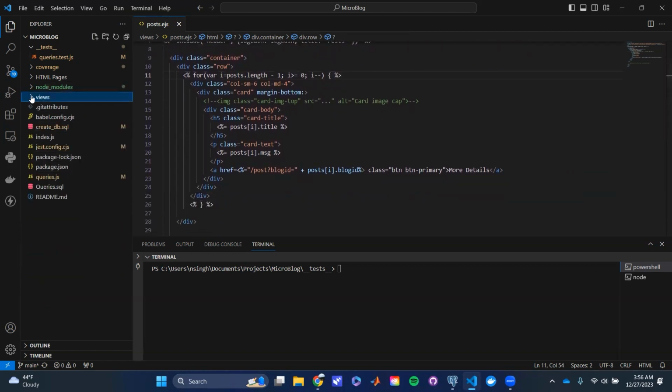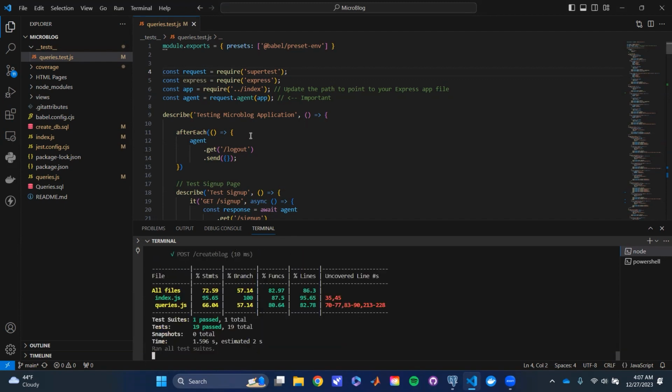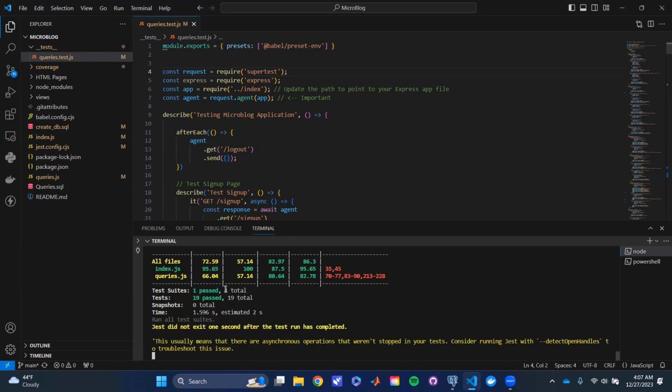I think that about covers our code. The next thing we're going to do is we're going to look at our unit test cases. All right, so these are our unit test cases, and they're running right now, right there. 19 passed. Well, we'll actually get to this a little bit later, I guess.